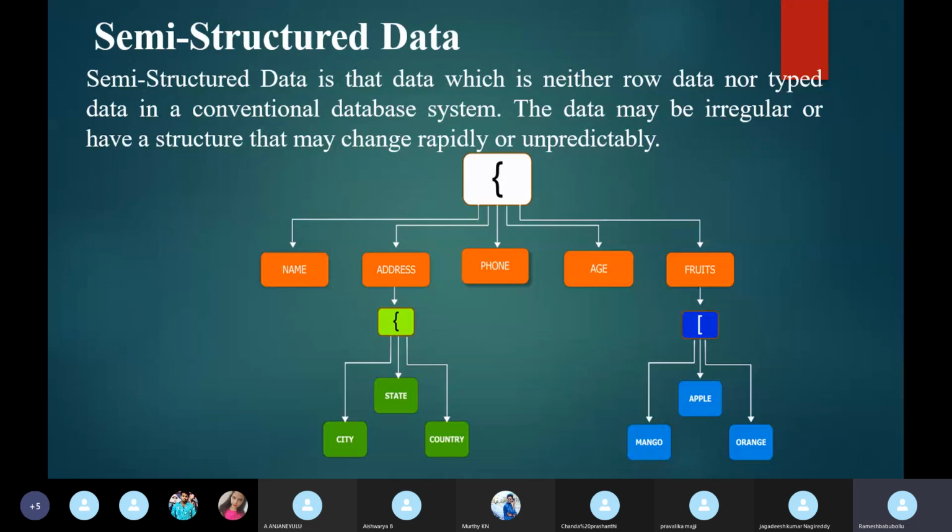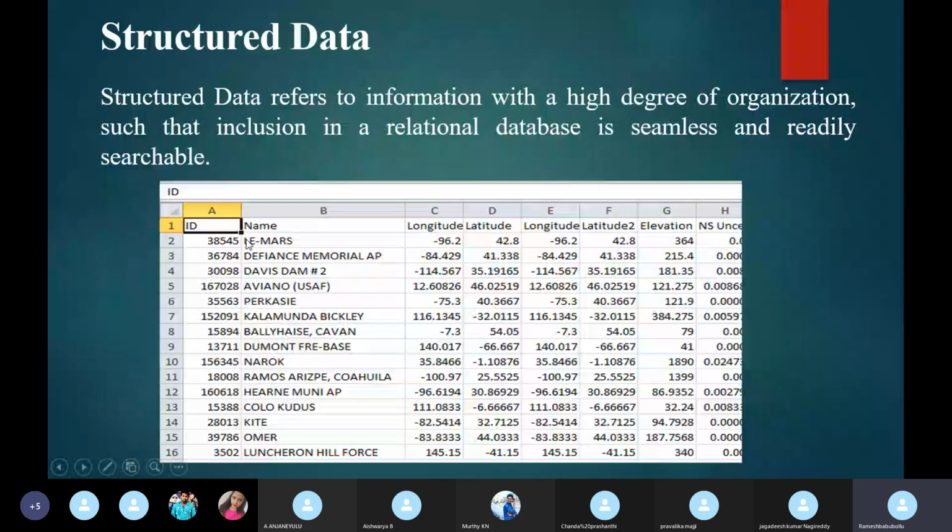These are ID, name, longitude, latitude, which are called columns. Then 1, 2, 3, 4, 5, 6 like this are called records. In RDBMS, we call them records or rows. This is defined in a specified structured format, which is called structured data.